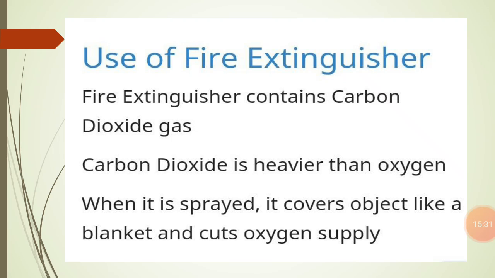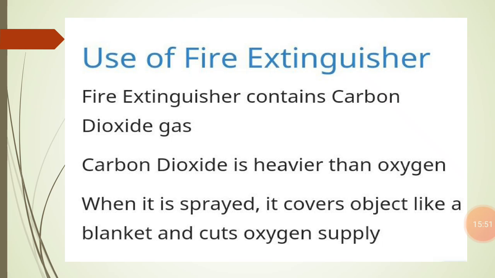Use of fire extinguisher. In this chapter we are going to study the different types of fire extinguisher that are used to control the fire. So the use of a fire extinguisher is like this. In the fire extinguisher, mainly carbon dioxide gas is filled, and that carbon dioxide gas is heavier than oxygen.